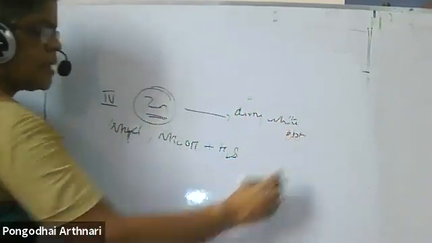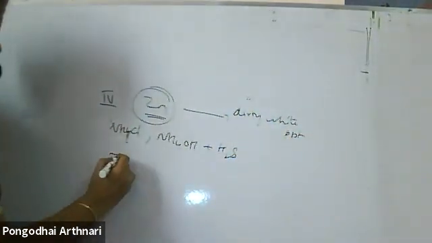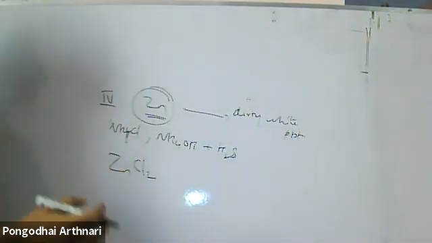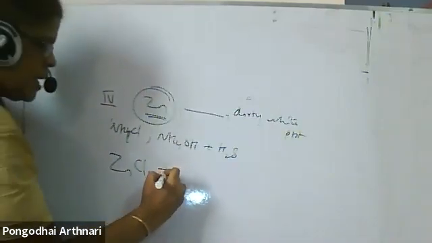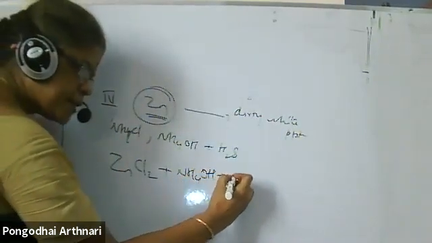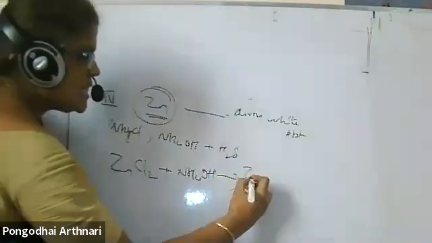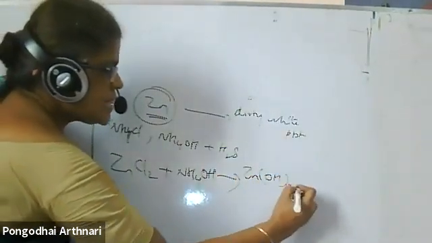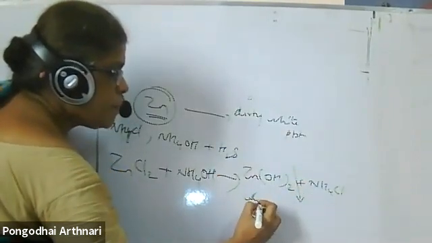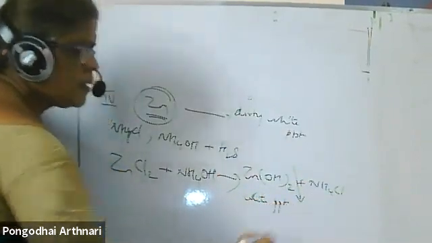Dirty white precipitate. How? I am taking zinc chloride, zinc sulfate, whichever, no problem. But actually, it first reacts with ammonium hydroxide to form zinc hydroxide plus ammonium chloride. This is obtained as a white precipitate.